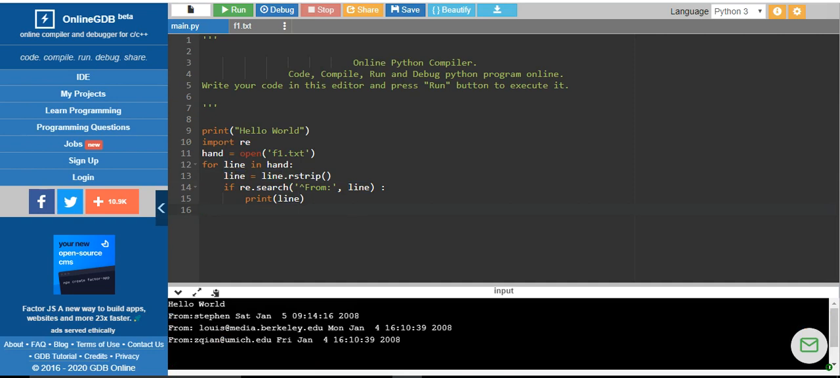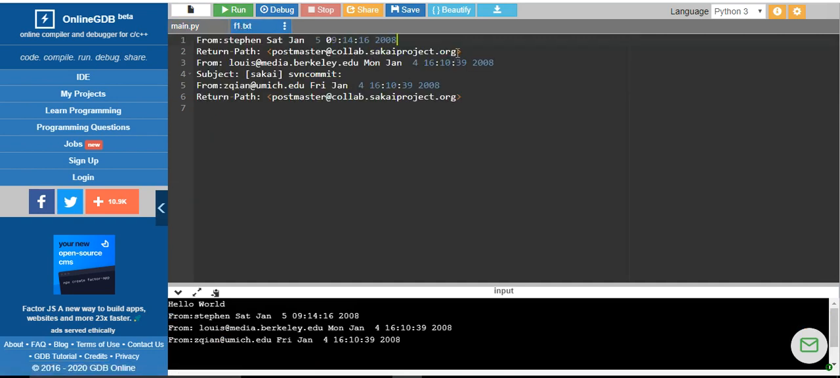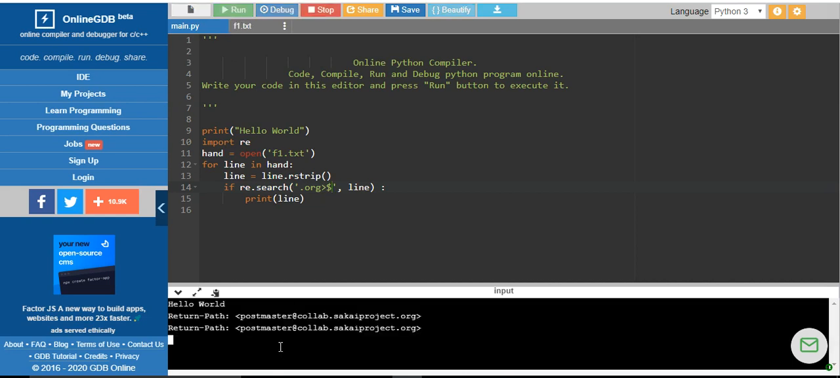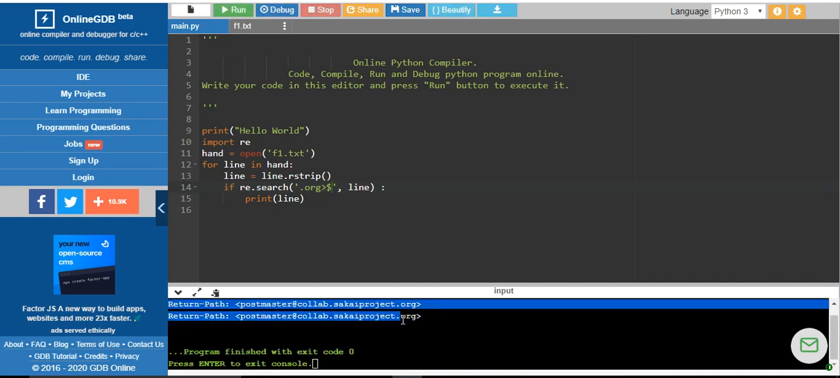Similarly, I want to know how many lines end with .org. So if I say the line should end with .org, you have to use the pattern dollar, which says to search for a specific line which ends with .org. When I run this program, we can see the set of two lines shown for the execution of the code. Next we will move on to this.